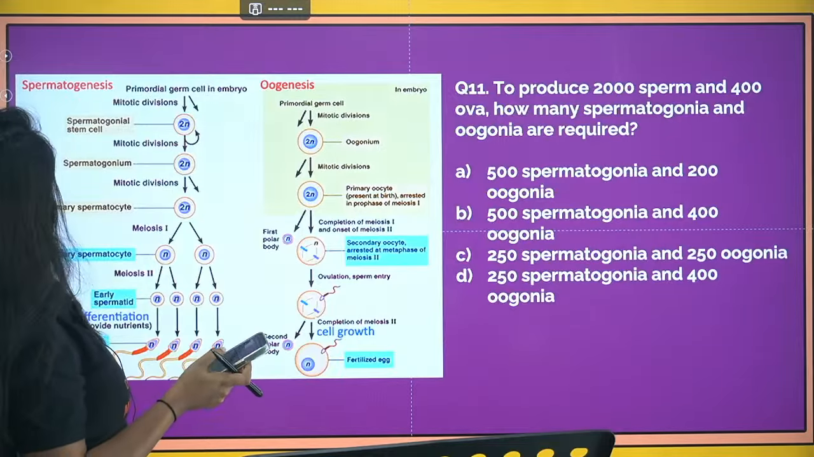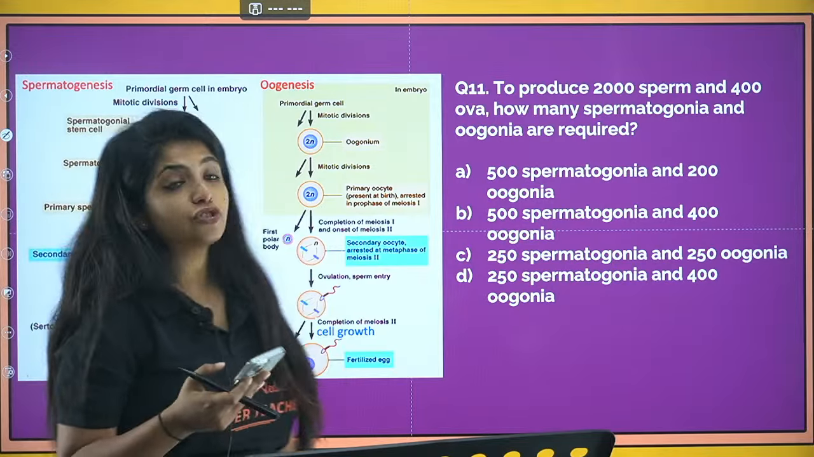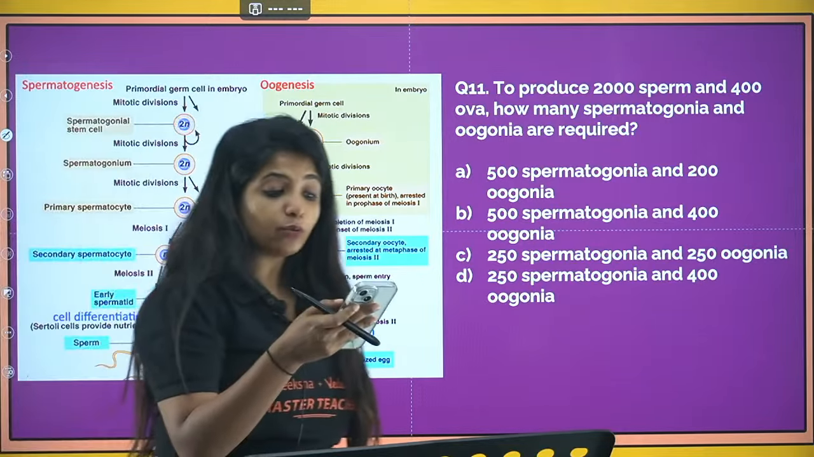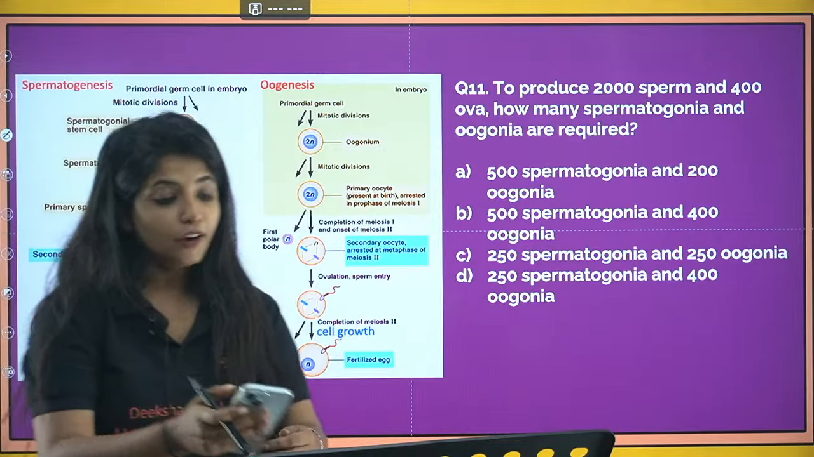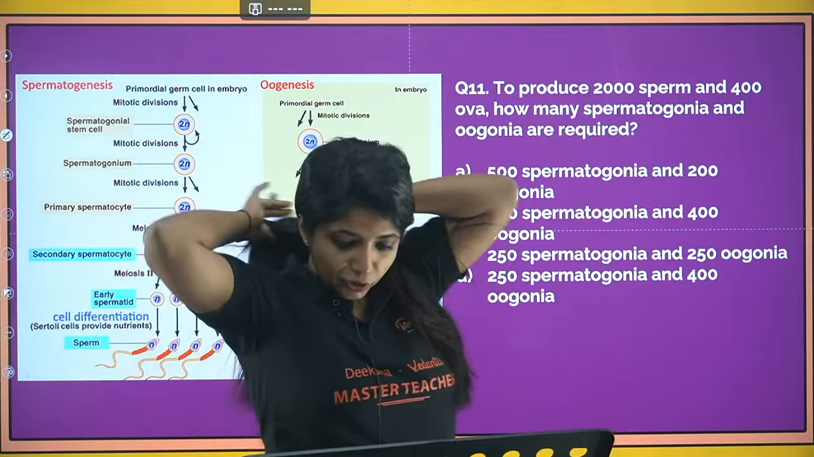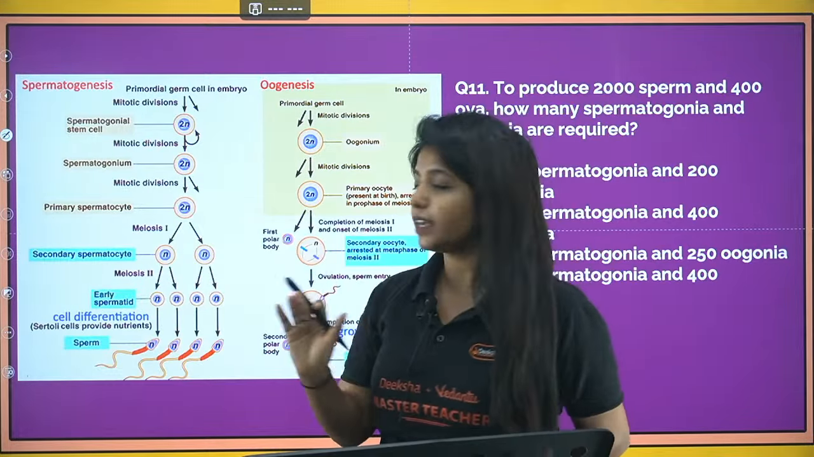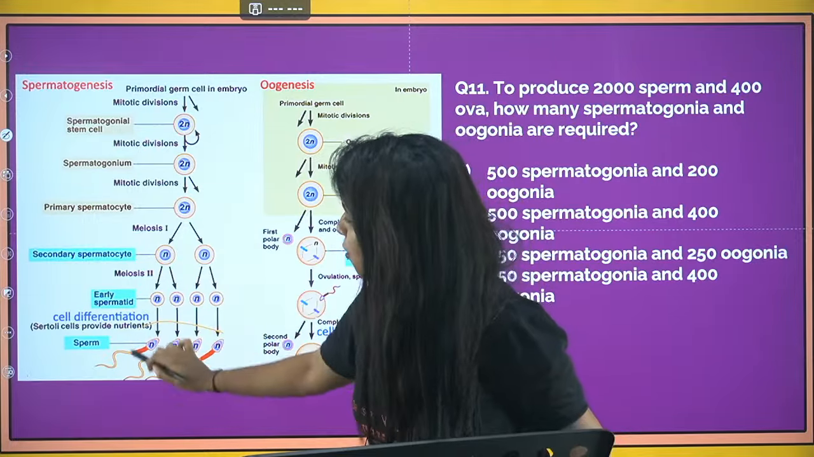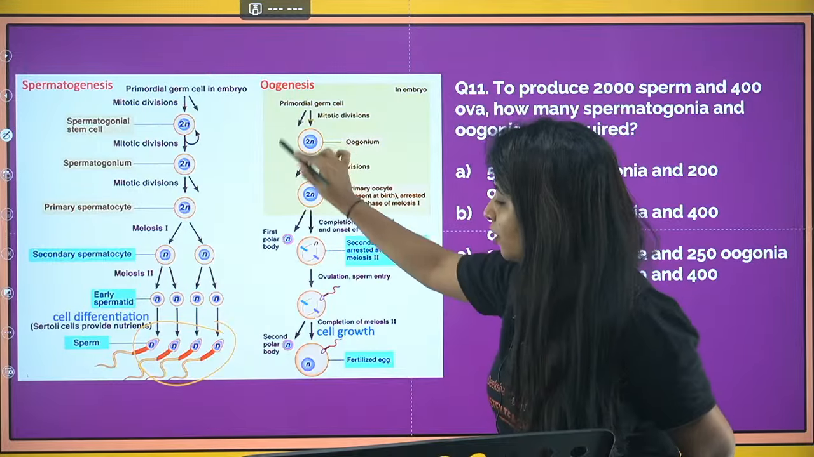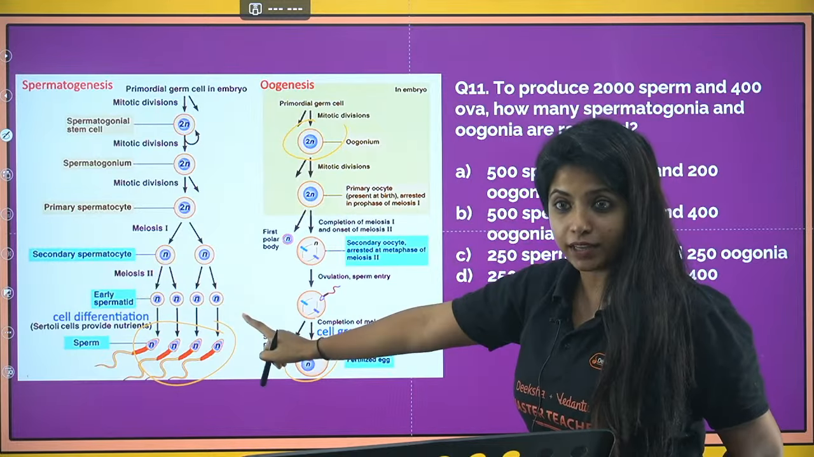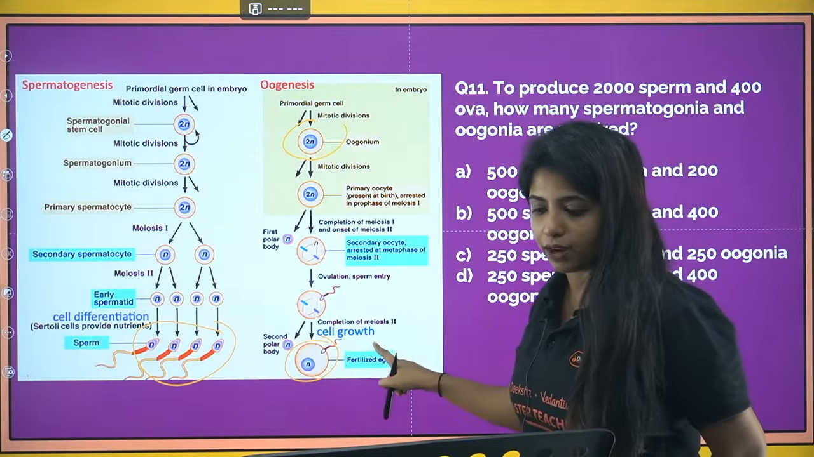Next question, easy question. To produce 2000 sperm and 400 ova, how many spermatogonia and oogonia are required? Always remember, from one spermatogonium you get 4 sperms, and from one oogonium you get only 1 ovum. From 1 you get 4 here, but over here from 1 you get only 1.